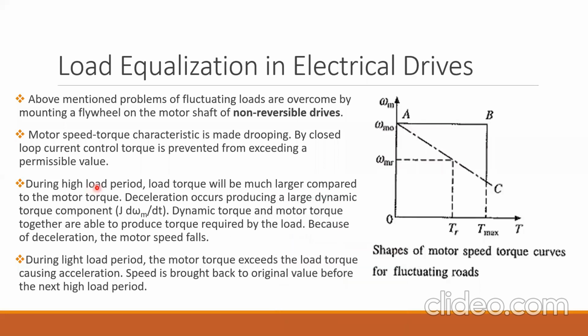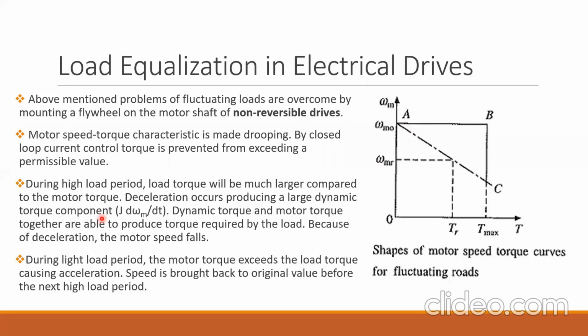During the high load period, the load torque will be much larger compared to the motor torque. The load torque Tmax is very high as compared to the rated torque Tr. Because of that, deceleration occurs, producing a larger dynamic torque component. When the load torque is greater than the motor torque, the speed will decrease. There is a dynamic condition, and in a dynamic situation, dynamic torque is present.